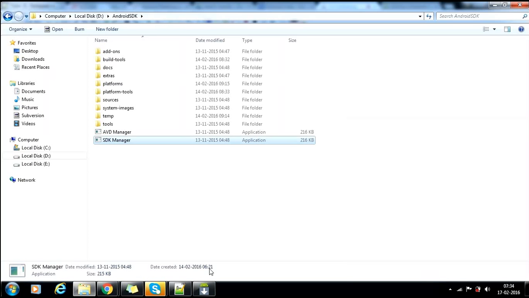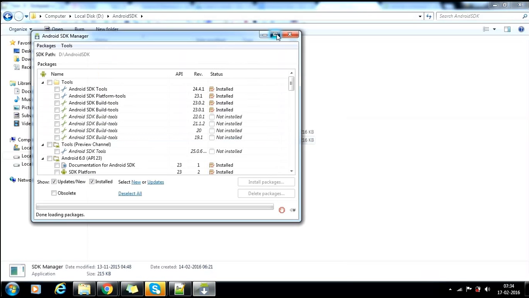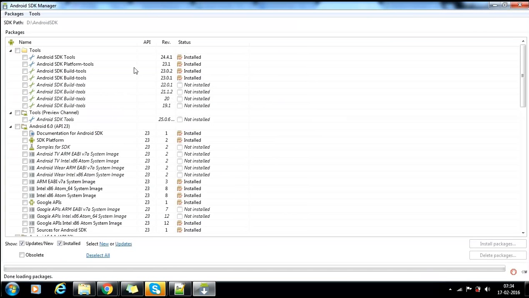If you double click here, you can get it. Now you can see this. Actually, which things are important? This one, this one, this one are very much important: Android SDK Tools, Android SDK Platform-tools, and Build-tools. These three are very much important. Every time you update, if it tells you that it is not installed, then you need to click it and install it. Here, these three which we require are installed, so no problem for us.